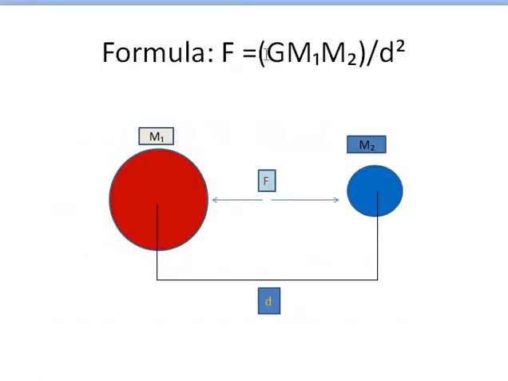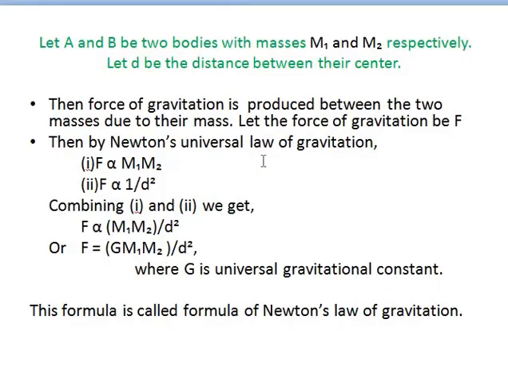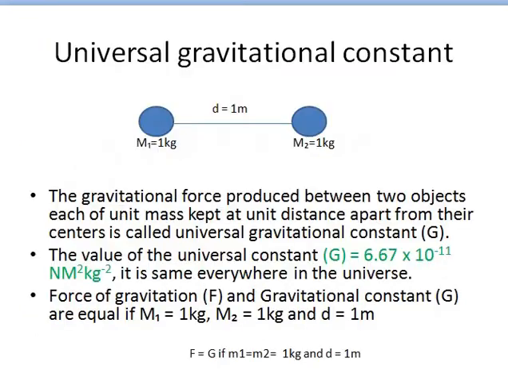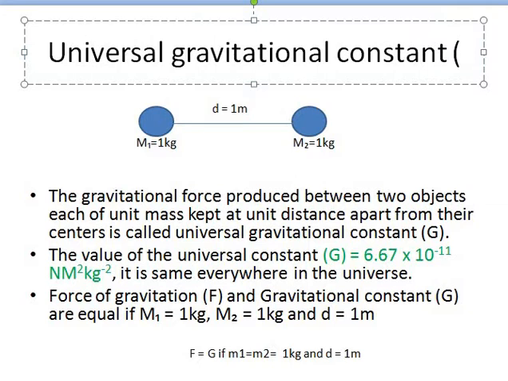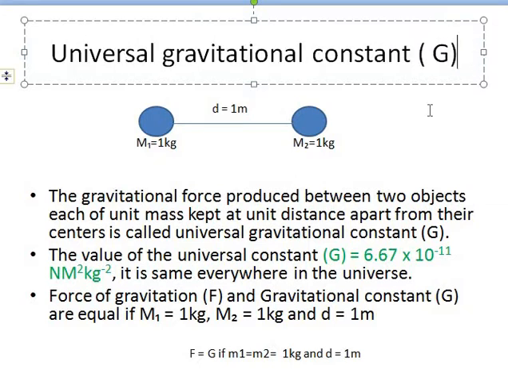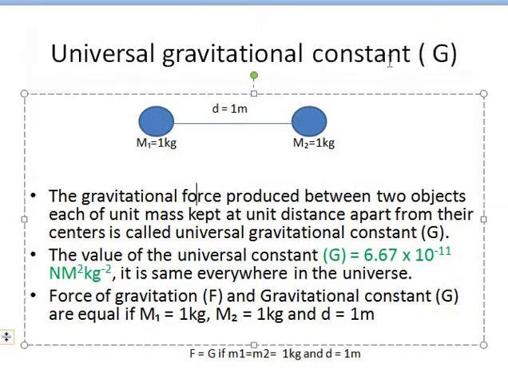You can see here, this is the formula. Okay, so we have derived this formula, and this derivation is useful and important also. Now we have another concept, that is the universal gravitational constant G. Okay, this is denoted by capital G. And look at this. What is this universal gravitational constant?